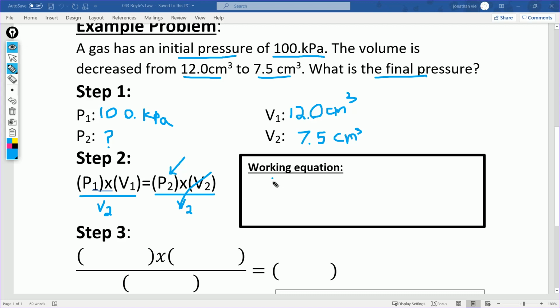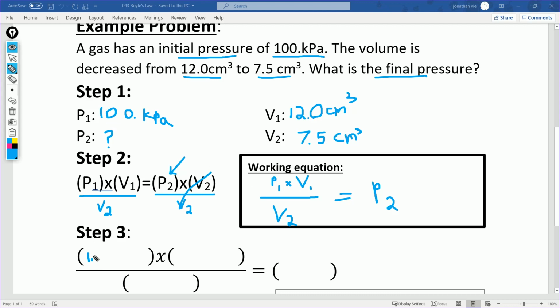So we know that P1 times V1 divided by V2 equals P2. And that's our working equation, right? It took one step to get there. Now we're going to plug those in. P1, well, P1's up here.